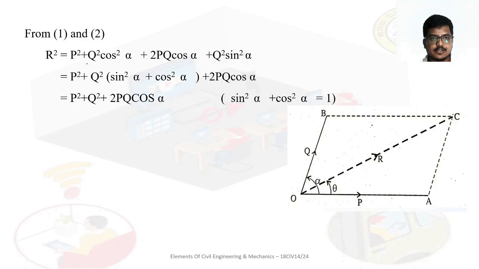Taking Q square common, sin square alpha plus cos square alpha is equal to 1 from mathematics. So we get R square is equal to P square plus Q square plus 2PQ cos alpha.